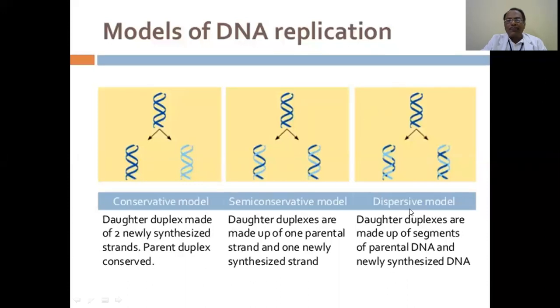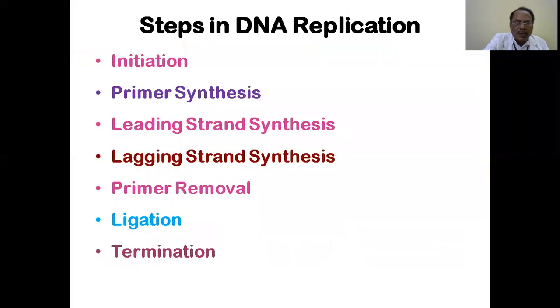Another theory is the dispersive model. That means half of the DNA molecule is in one and half is in another one, and in between the gaps might be filled up. Scientists looked into it, but they found it failed. The dispersive and conservative models failed, and time-tested scientific evidence has told us it is the semi-conservative model. So replication is the semi-conservative model.